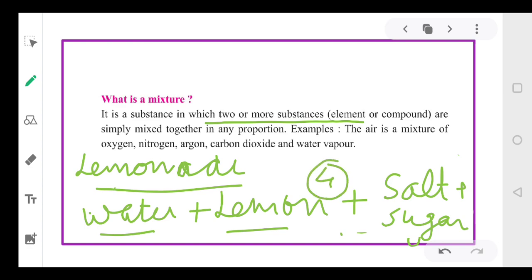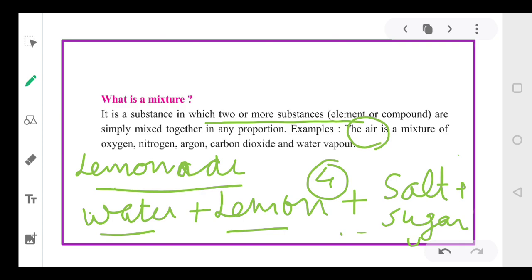So is lemonade pure or a mixture? Lemonade is a mixture, because it contains four different types of particles. Mixture means it contains two or more substances mixed in any proportion. Similarly, air is also a mixture. What is air made up of?